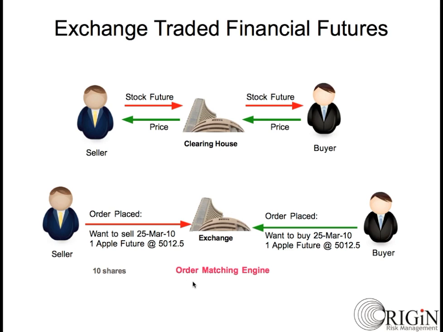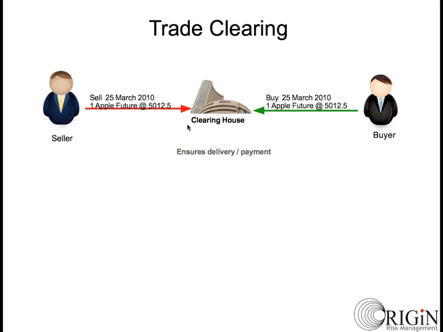Most trades are executed electronically, and once the trade is executed, both the parties, that is, both buyer and seller, have done the trade with the clearing house. The clearing house is an entity appointed by the exchange. Once a trade has been executed by two counterparties, the trade is handed over to a clearing house, which then steps in between the two original traders' clearing firms and becomes the legal counterparty to both the buyer and seller.